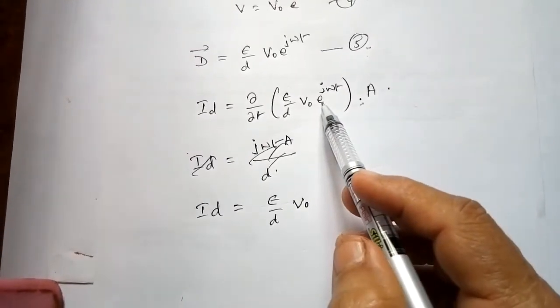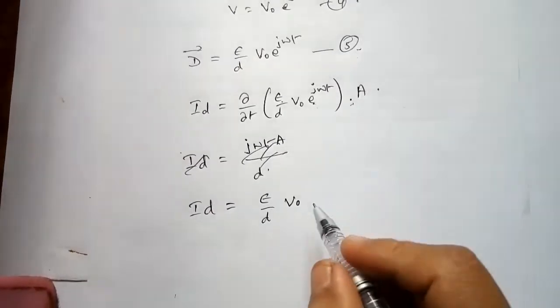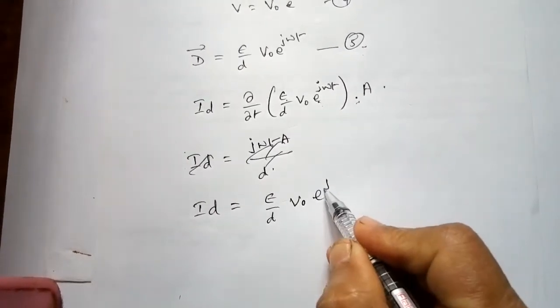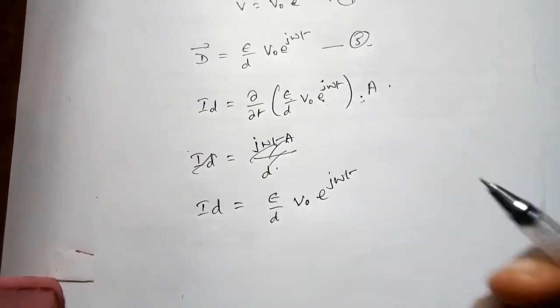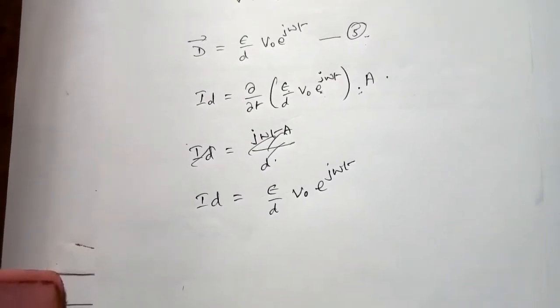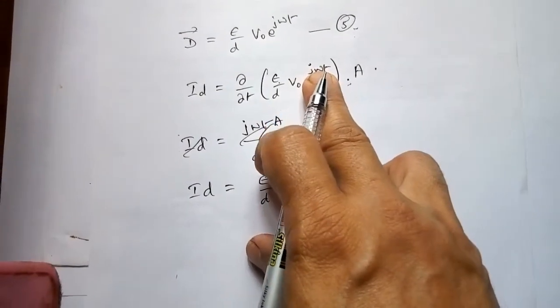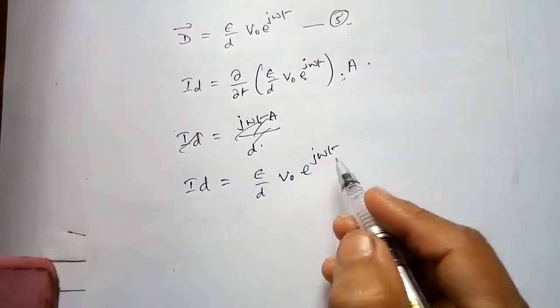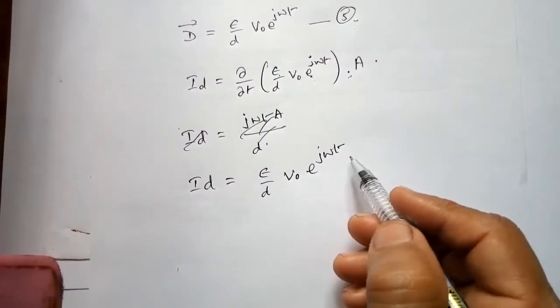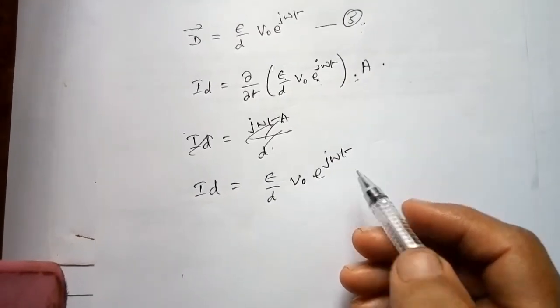Now e to the power j omega t differentiates to e to the power j omega t, and then you differentiate the exponent j omega t, where j omega is a constant and the differential of t is 1.